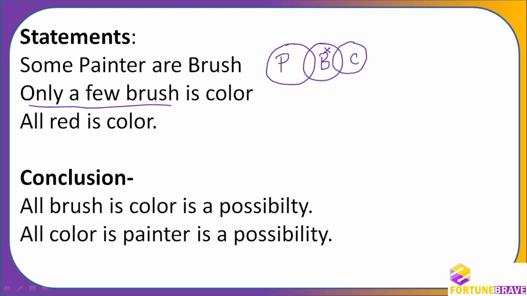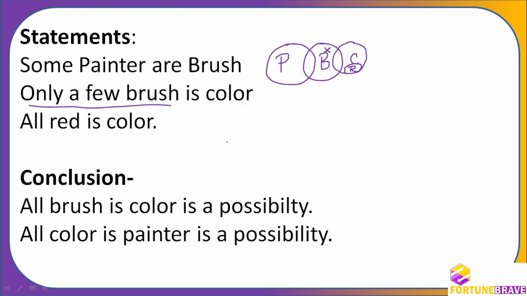All red is color. It has to come inside. So all red is color. Can you see this one R? Please imagine this R, or just understand that all red is color means I have put the red inside the color. Okay. All brush is color is a possibility.